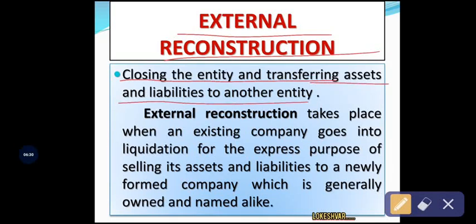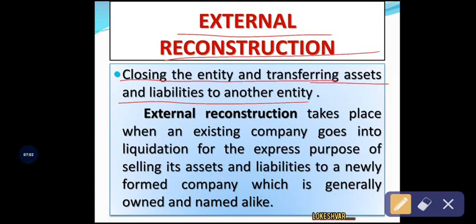So this concept comes under amalgamation, that is one company transferring its assets and liabilities to another company, right? So when one company transfers its assets and liabilities to another company, the company which transfers the assets and liabilities will be called the transferor company. The company which is purchasing the assets and liabilities from the other company will be called the transferee company. Ultimately, after transferring the assets and liabilities, the transferor company will wind up.